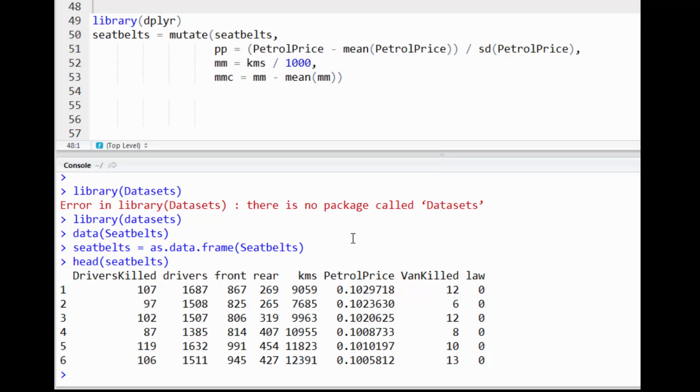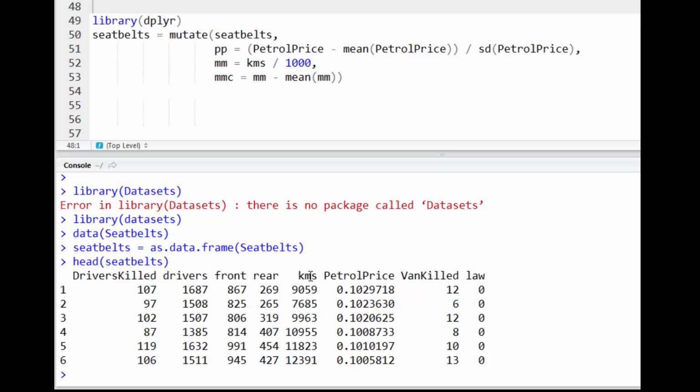So I looked up the paper on which this was based. This is the number of drivers killed per month in Britain. This is the total number of drivers, the total number of driver accidents of any kind, and drivers killed is just specifically killed, where drivers is killed or seriously injured. Front of the car, rear of the car, where the killed driver was, or where the killed or seriously injured driver was sitting.